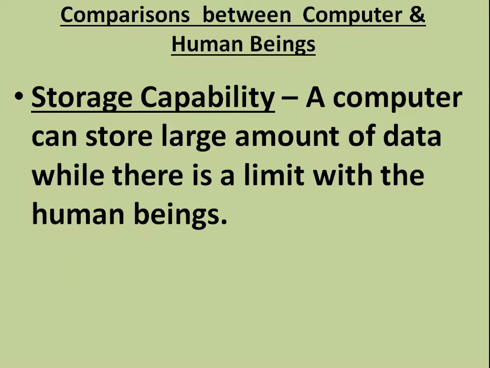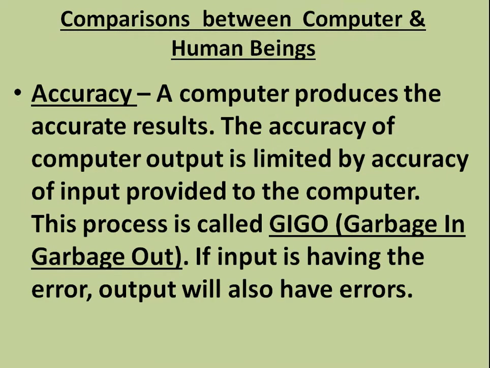Another comparison is storage capability. A computer can store large amount of data while there is a limit with the human beings. Another comparison is accuracy. A computer produces the accurate results. The accuracy of computer output is limited by accuracy of input provided to the computer. This process is called GIGO, garbage in, garbage out.